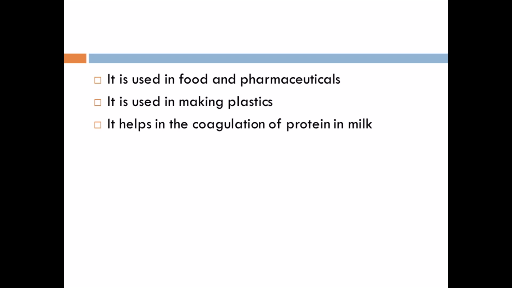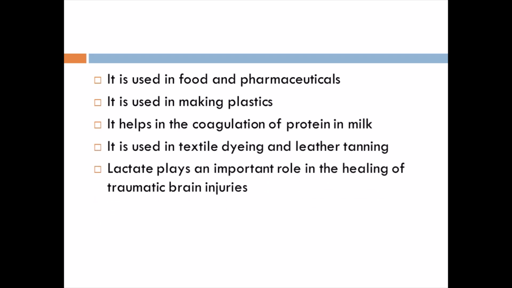So you know that lactic acid is generally present in milk. What it does is generally help in the coagulation of proteins in the milk. Okay, and it is also used in textile and dyeing. In the textile industry, dyeing is for making clothes colorful. How are we getting all colorful clothes? By means of dyes, right? And also leather tanning. And lactate is nothing but the ester obtained from lactic acid.